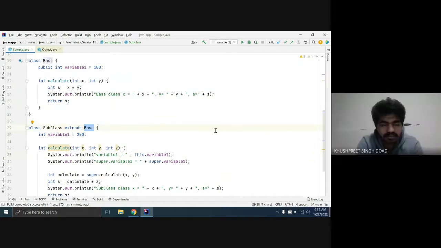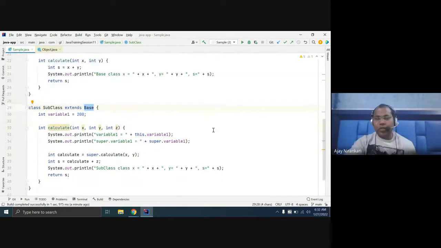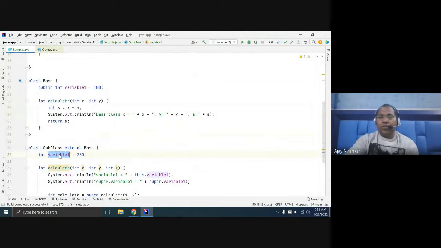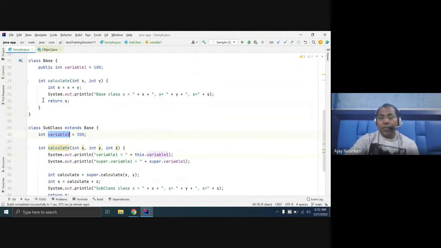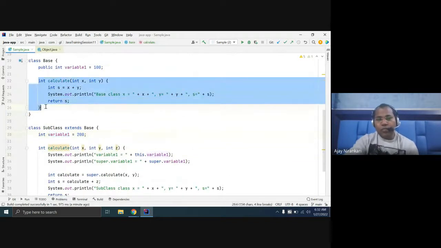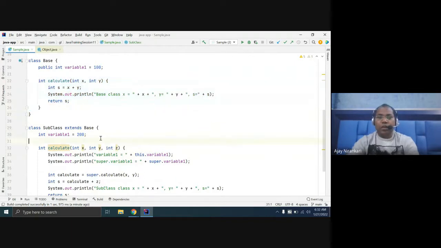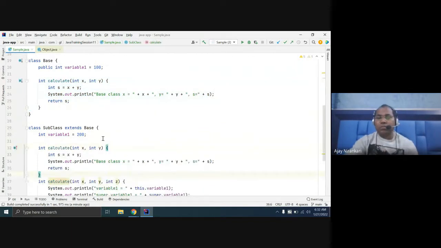Yes, sir. Sometimes in this example, we have defined the same variable here and here also. Similarly, it is possible to define the same function here also. Here, say it's a subclass.